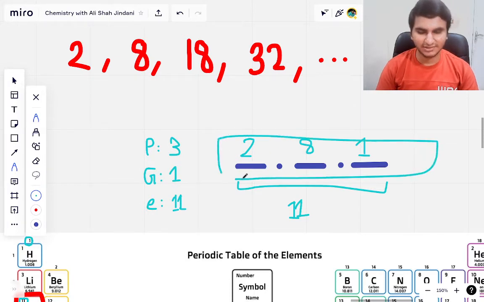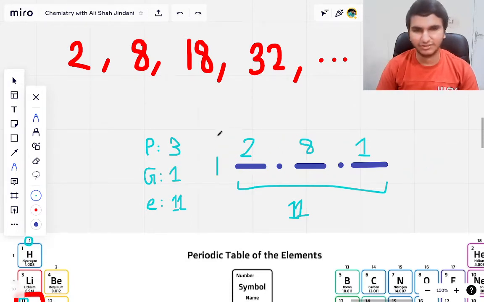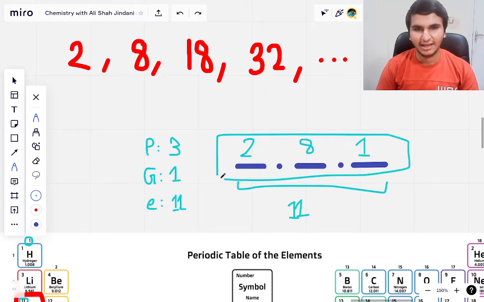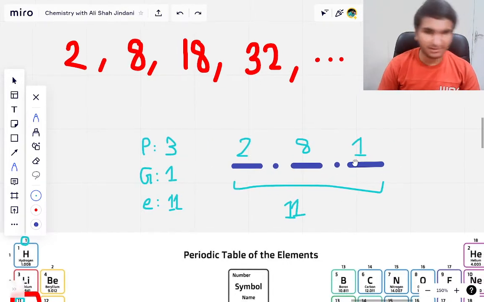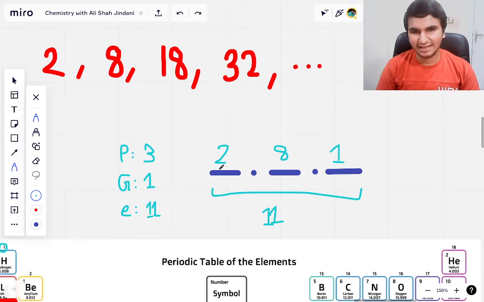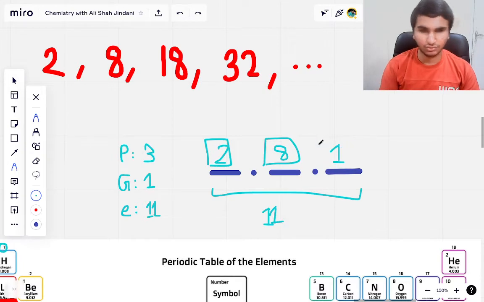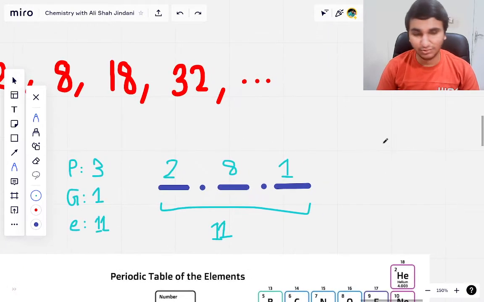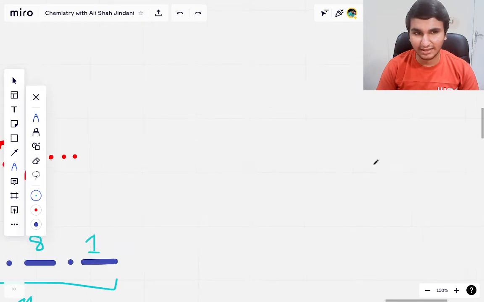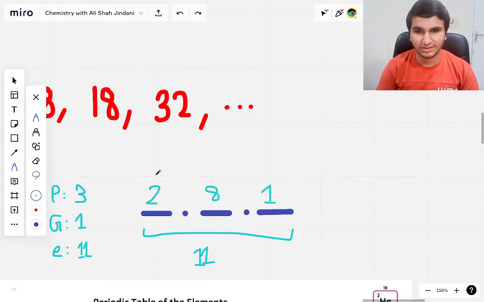Now there was another step which did not come up, which we have to do in most cases, and I'm going to explain to you about that as well. So now you can see these add up to 2 plus 8 is 10 plus 1 is 11. So if anyone asks you how many electrons in the first shell of sodium, you can say 2, in the second shell 8, in the third shell 1.